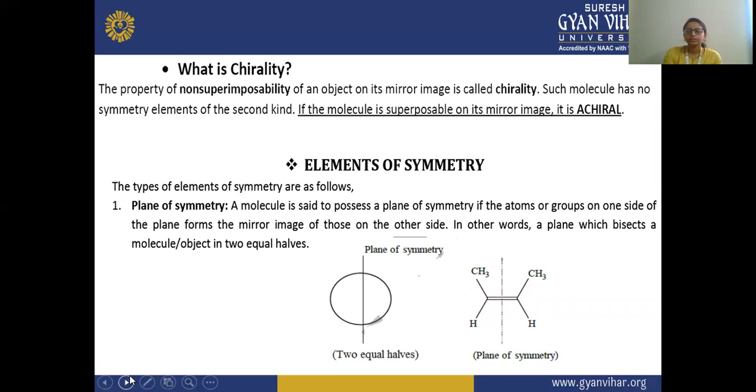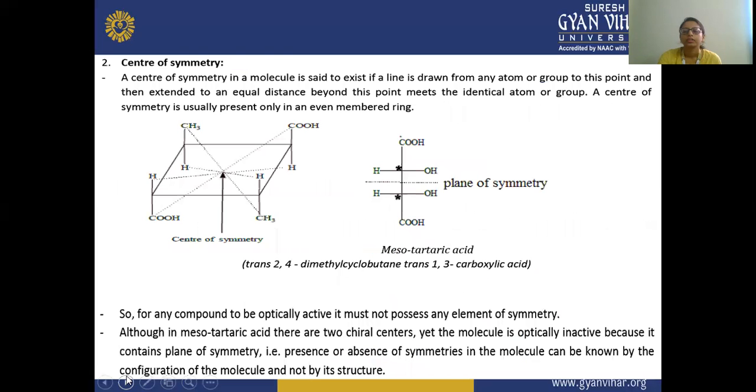You can see a line dividing this into two halves. In this case, the carbon with CH3 group on one side is the mirror image of the other carbon. Here C is connected to CH3 and H, and the other C is attached to CH3 and H. And there is a plane of symmetry. If we cut from the middle of this bond, there is a mirror image of one carbon in the second carbon. So this is your plane of symmetry.